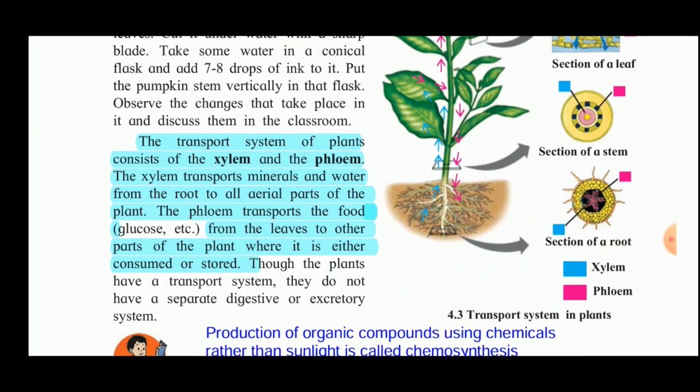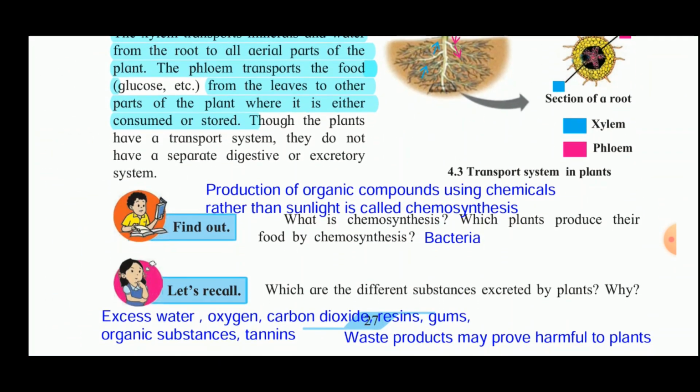Now next we will see what chemosynthesis is and which plants produce their food by chemosynthesis. Now we know photosynthesis, we have seen. Now photosynthesis means what?